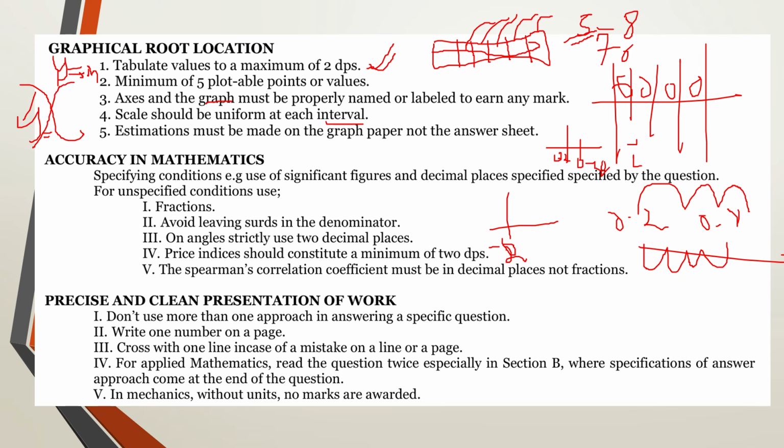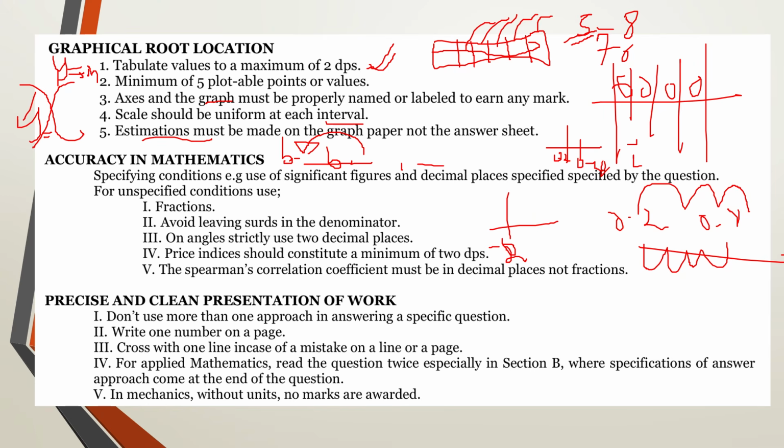Then the estimations made or asked for in other questions must be stated on the graph paper. I've already talked about this. If in part B you are asked to estimate at a given value, you are supposed to state that value on your graph paper. You say part B, full stop, and then you give your value on the graph paper in any free space, because the examiner marking that graph is the one to mark the estimations, and that examiner is specifically focusing on the graph papers, so you may not have time for the answer sheets. So make sure that you present all your estimations on the graph paper.